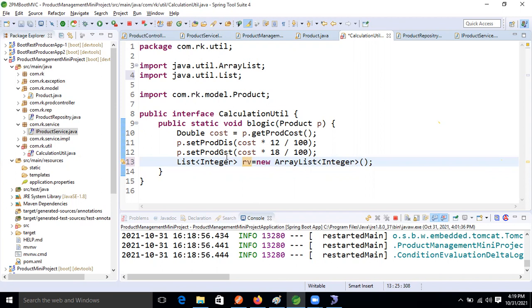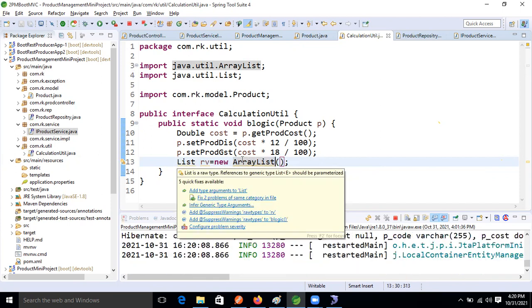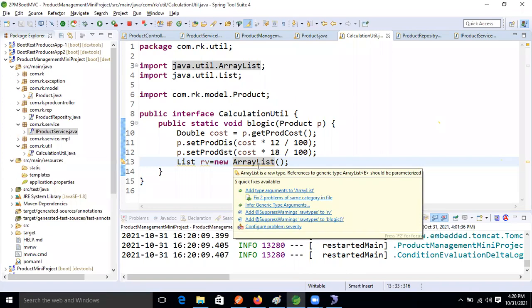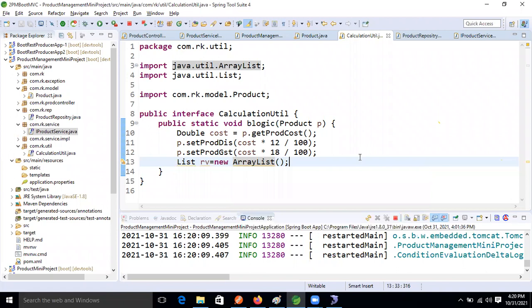Okay, last time, we are not taking it. I'm removing the generic type. See, I'm removing the generic type. Now, see, down on the list and also on the ArrayList, the yellow symbol is there now. Yes, Ravi, that is the warning, guys.